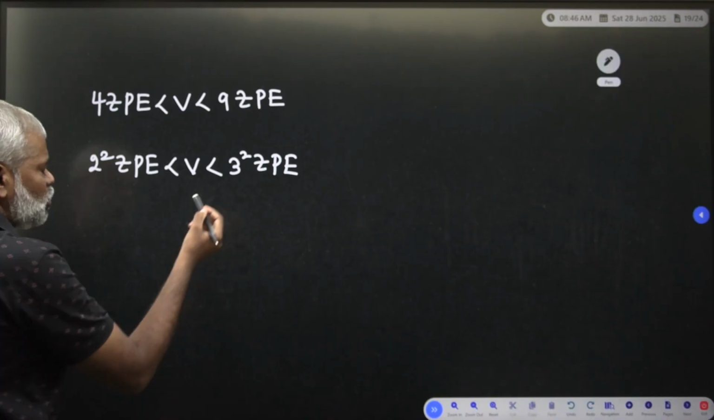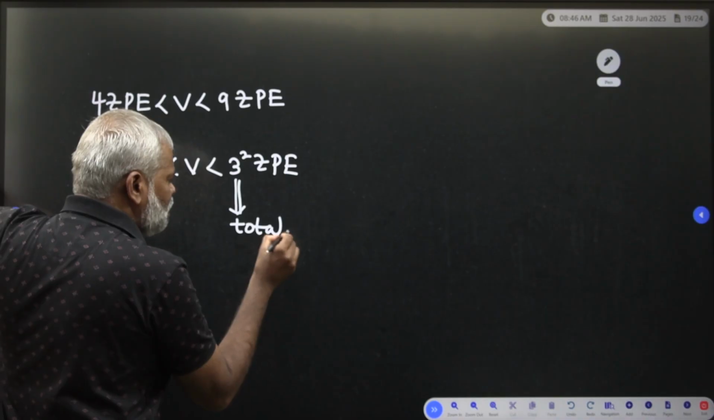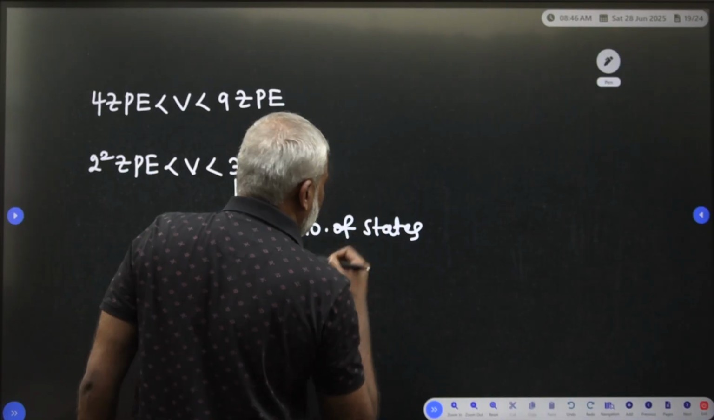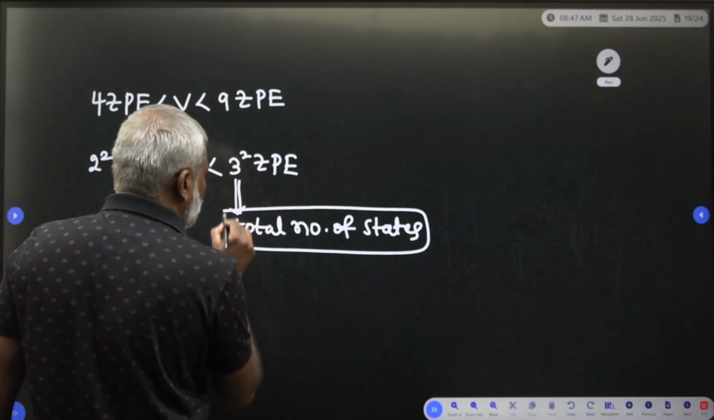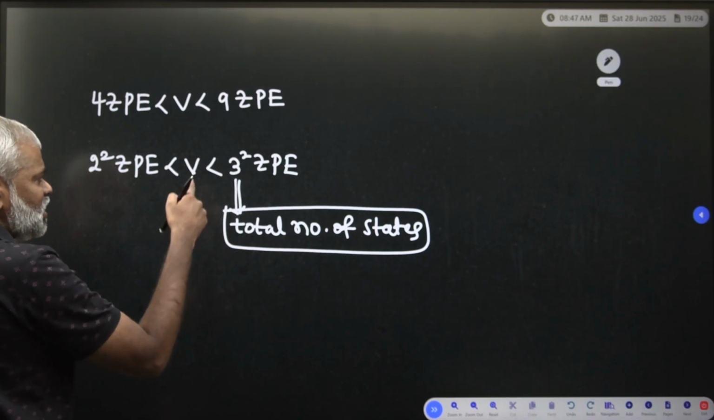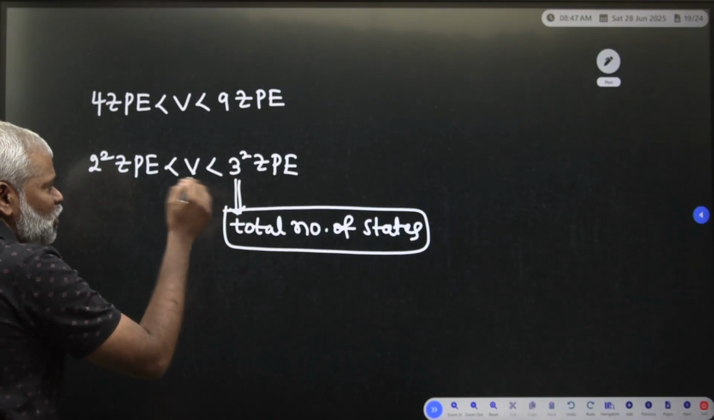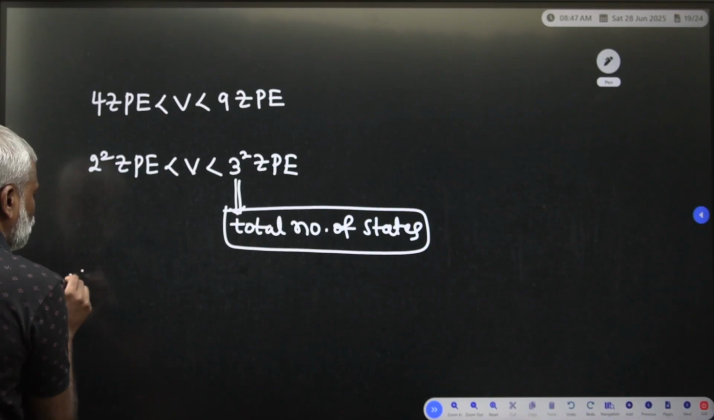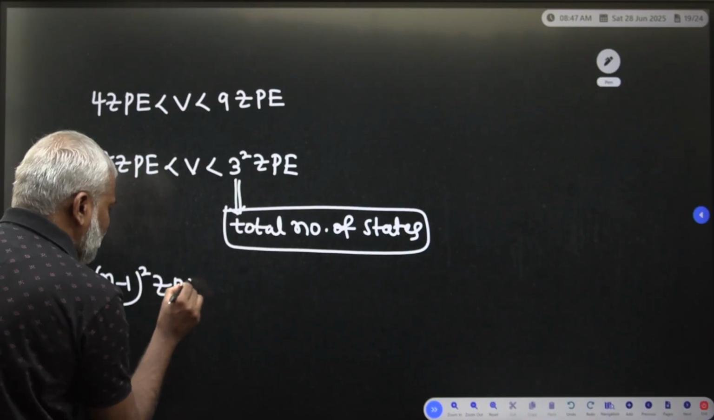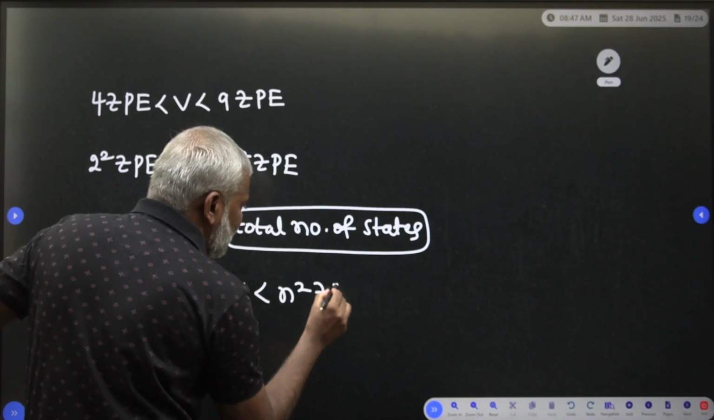Therefore, this will give the total number of states. What are the total number of states in the bound state? Here n is equal to 3, so it is 3 minus 1 that will come, and this 3 is the total number of states. That's why we write the general formula: (n−1)² into ZPE < potential energy < n² into ZPE.